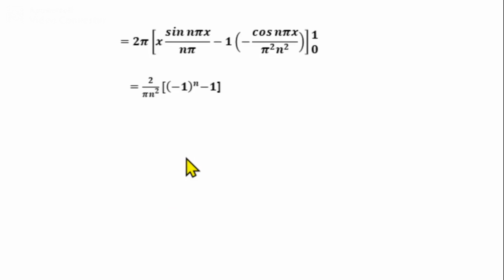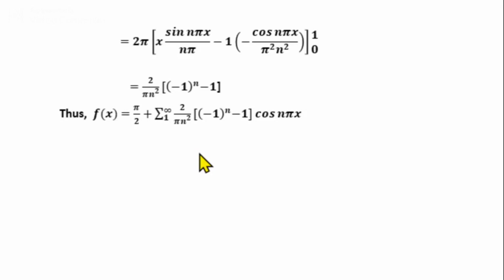Substitute the values of a0 and an in the series, we get the required Fourier series as f of x equal to pi by 2 plus summation n from 1 to infinity 2 by pi n square into minus 1 raised to n minus 1 cos n pi x.